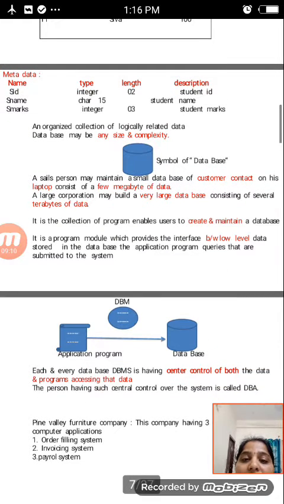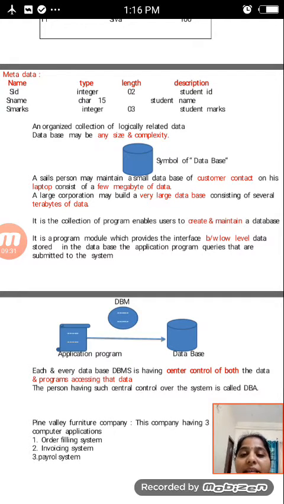A database is an organized collection of logically related data. A database may be of any size and complexity. And then there is the symbol of a database, which is shown in the figure. This is the symbol of a database.